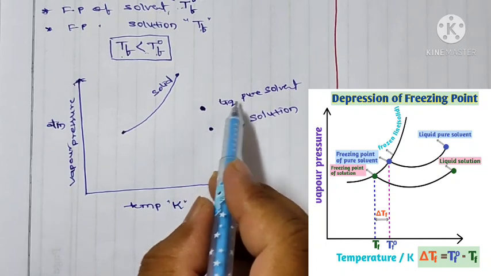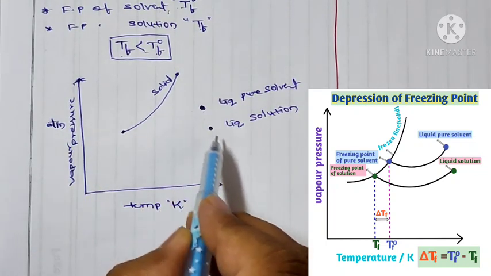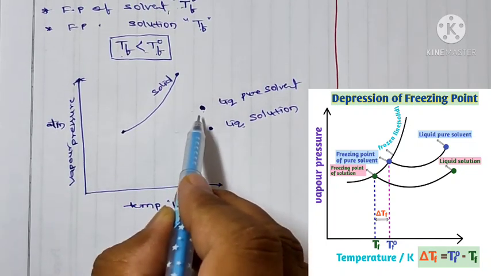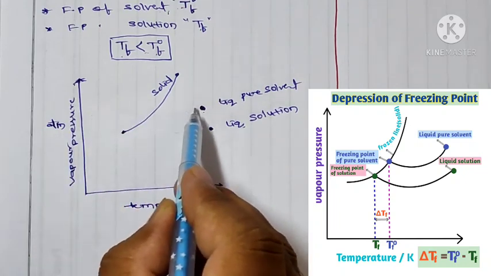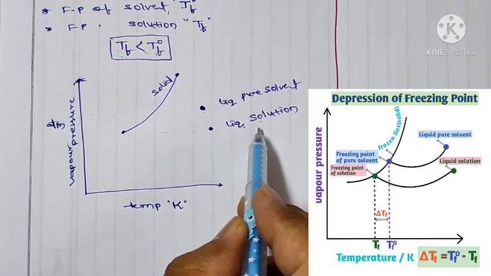So here the pure solvent vapor pressure is greater than that solution vapor pressure. So this is the vapor pressure of pure solvent and this is the vapor pressure of solution.